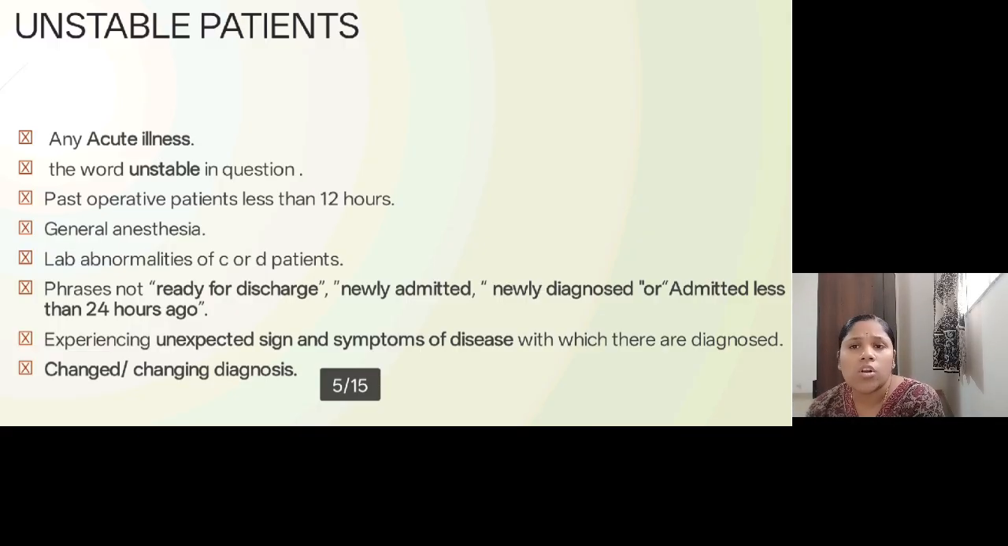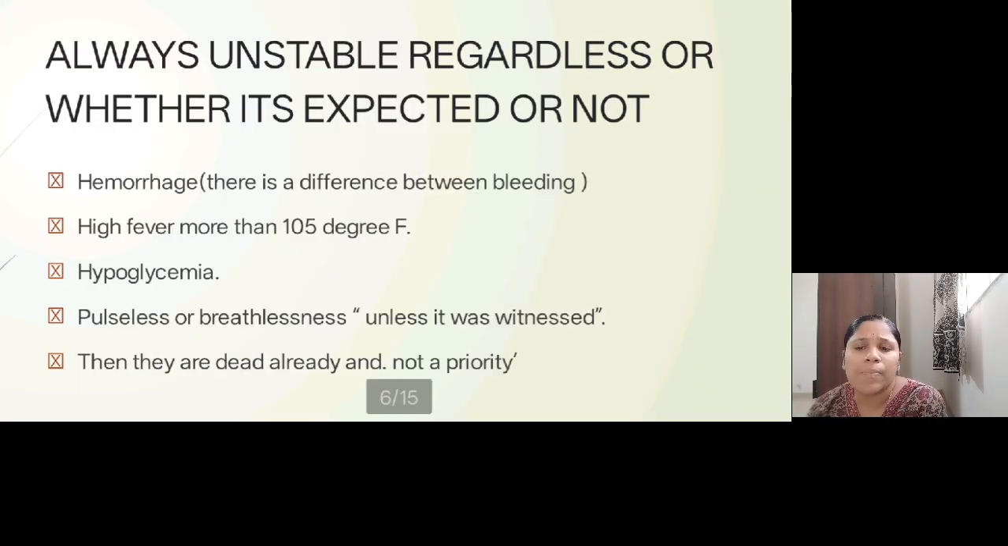Next, we should always see whether unstable patients are unstable regardless, or whether it is expected or not. We should see those things. Like hemorrhage. There is a difference between a bleeding. A bleeding from a small cut is not of much importance. When we compare hemorrhage from a bigger artery or a major cut, this is alarming and stands as more emergency. So these patients need to be attended to at the earliest.